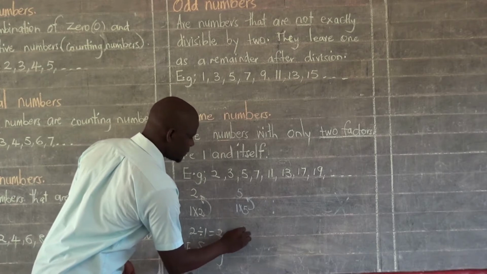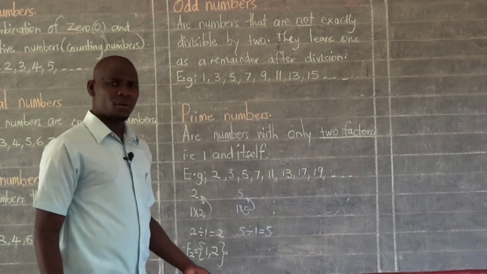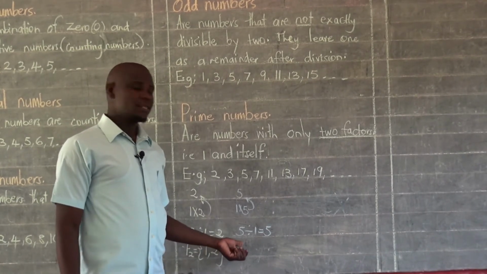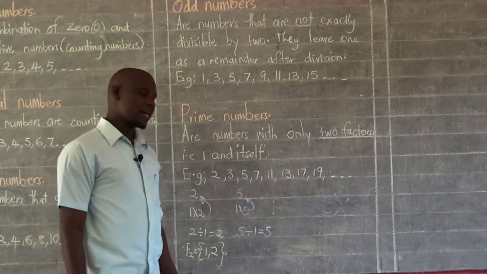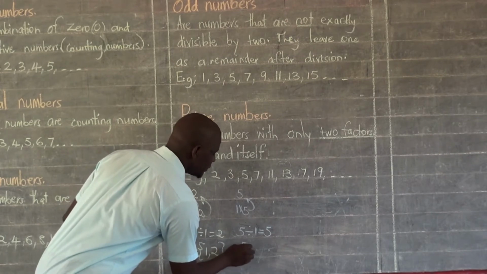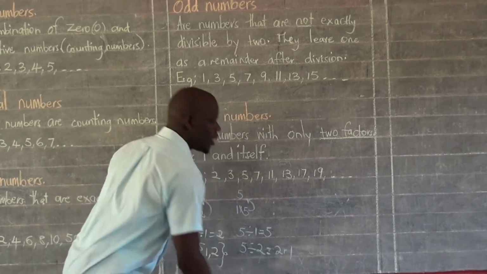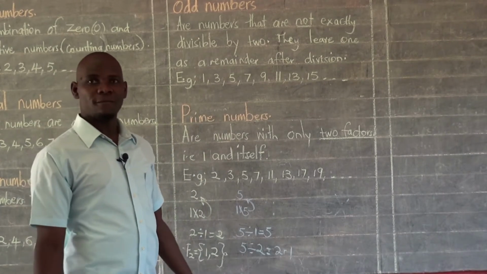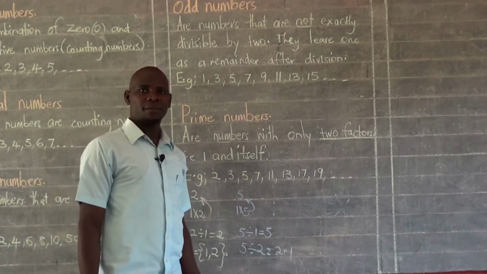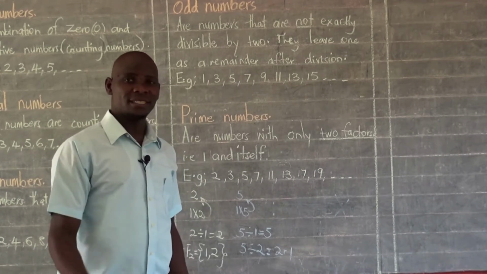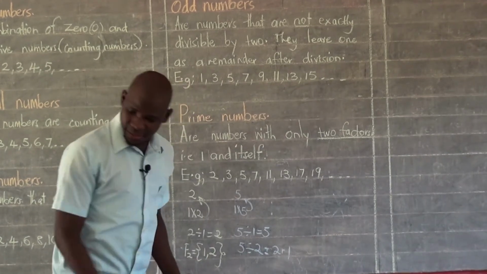Also, when we divide 5 divided by 1, we get 5 as the answer. But when we divide 5 by any other number, trust me, we are not going to get 5 as the answer. For example, if we divide 5 divided by 2, of course we are going to get 2 remainder 1, which is not what we are looking for. We are looking for a number that is exactly divisible into 5 and must be able to give us 5 as the quotient. This does not qualify.